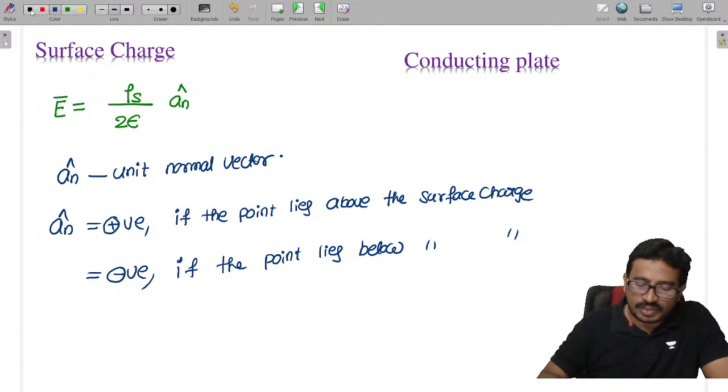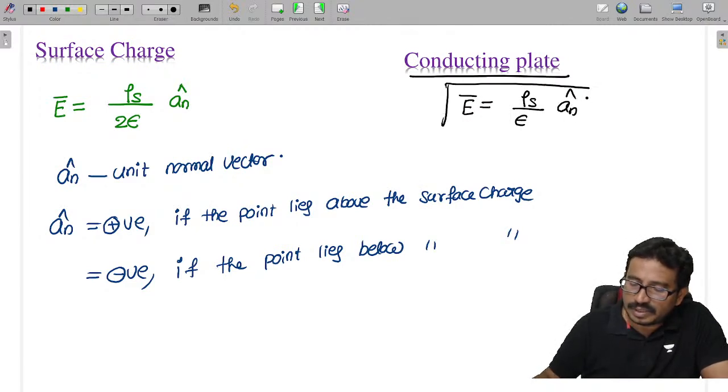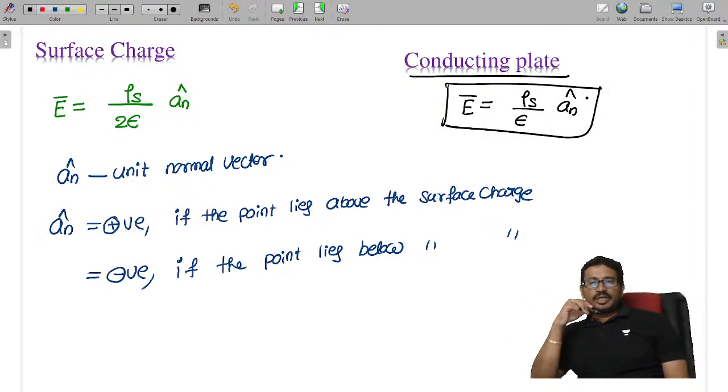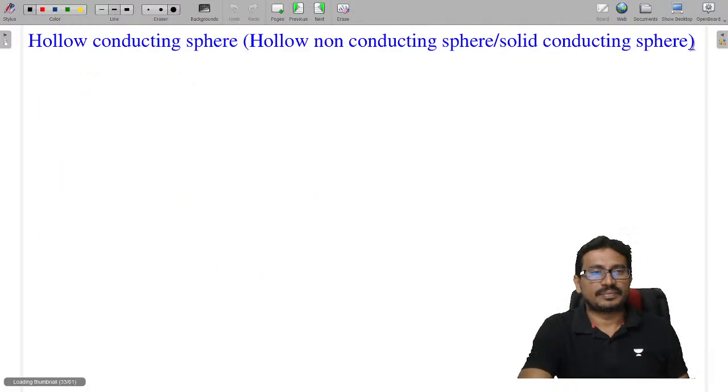And in case of a conducting plate, the electric field is rho s by epsilon, and the unit vector is as it is. In case of a surface charge it is rho s by 2 epsilon, but for the conducting plate it is rho s by epsilon.